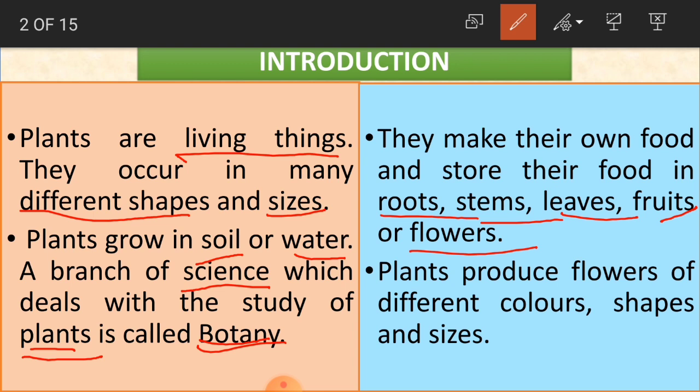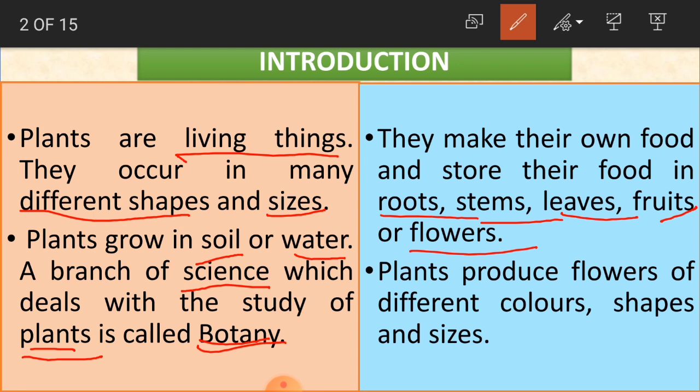For example, you take a rose flower. Only in one rose plant you will have so many different colors and shapes. White rose, yellow rose, pink rose, red rose, orange rose, and some roses will be small in size, bud roses, we call them bud roses. Some roses will be large in size.